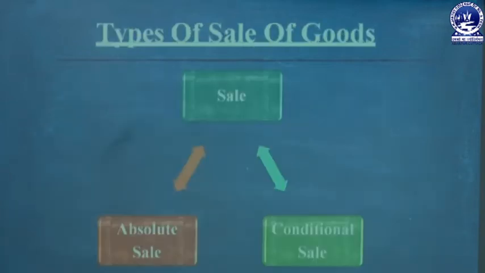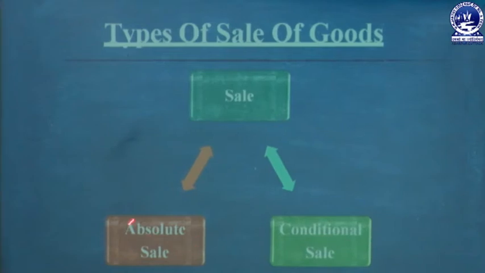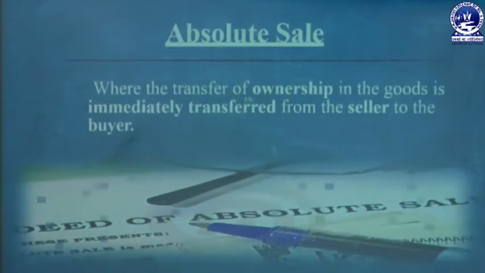So, what are the different types of sale of goods? Sale is of two types, one is absolute sale, second one is conditional sale. Now we are going to discuss what is absolute sale, where the ownership in the goods is immediately transferred from the seller to the buyer. So, absolute sale is treated as a complete sale, that means ownership is immediately transferred during the time of sale from the hands of the seller to the hands of the buyer.